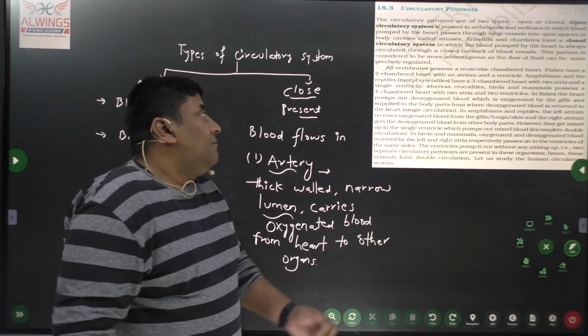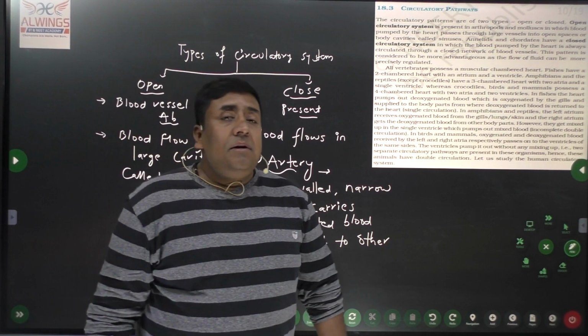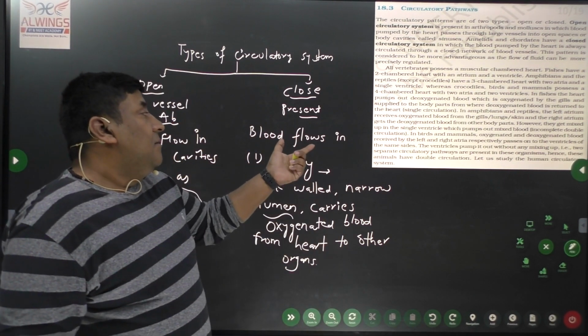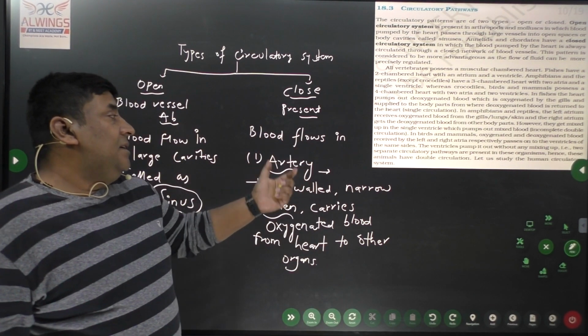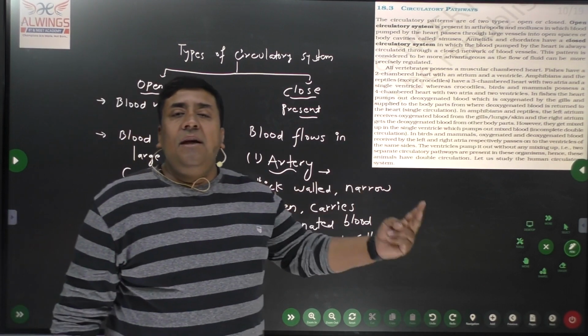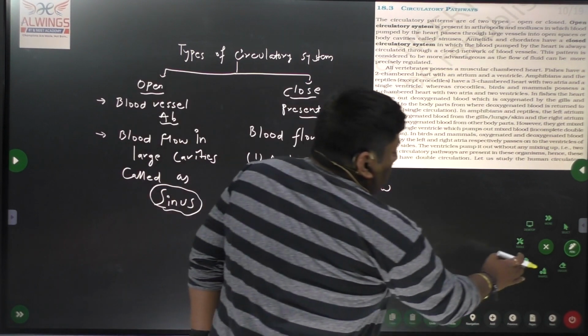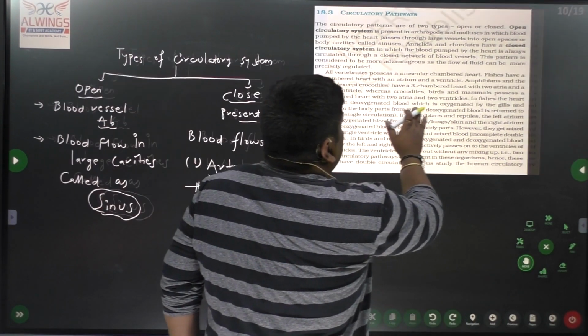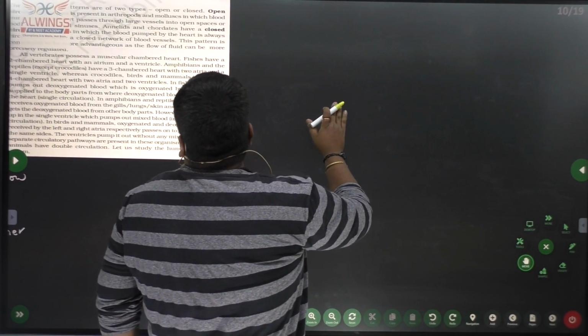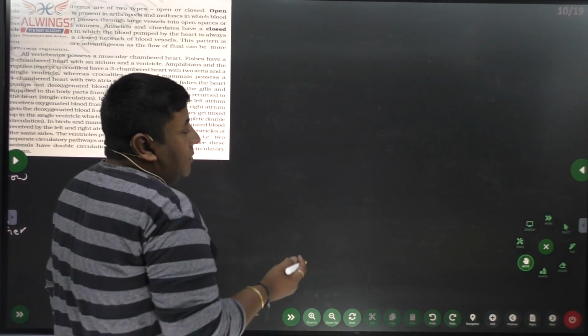Now we can find that in a closed type circulatory system, blood flows first through the artery, second the vein, and third the capillaries. So that is for the artery. Then we can go for